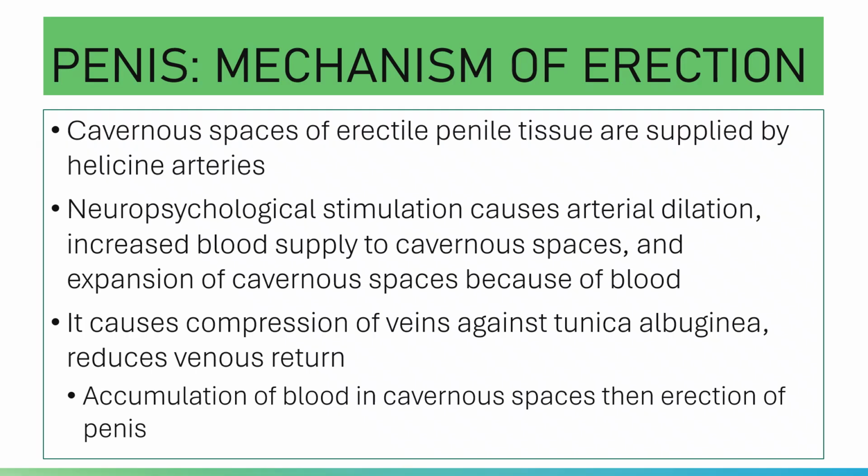Your cyclic GMP will cause smooth muscle relaxation in the penile arteries and trabeculae.